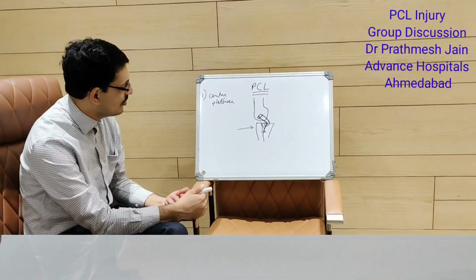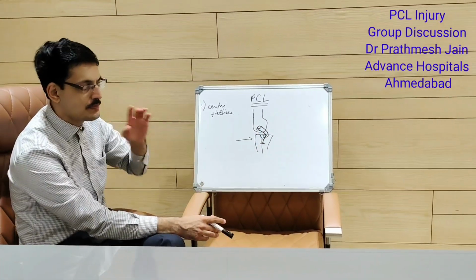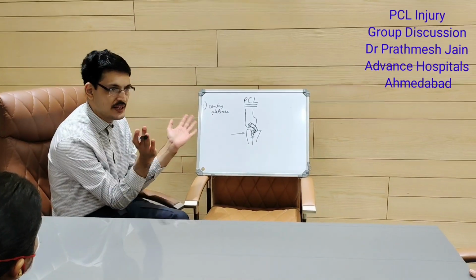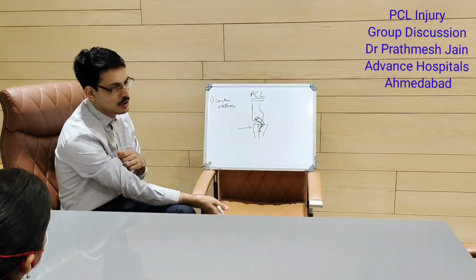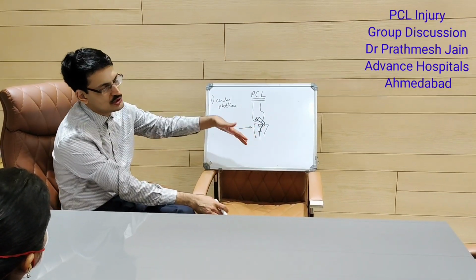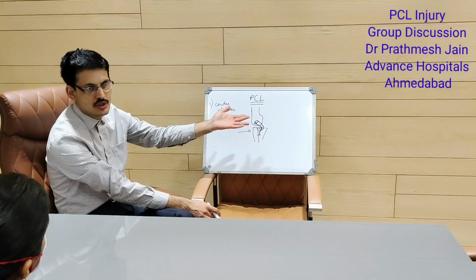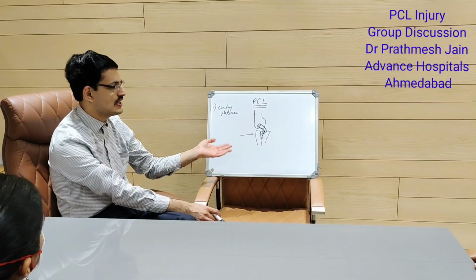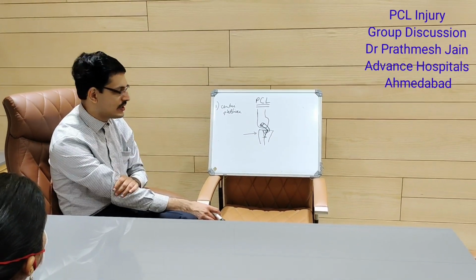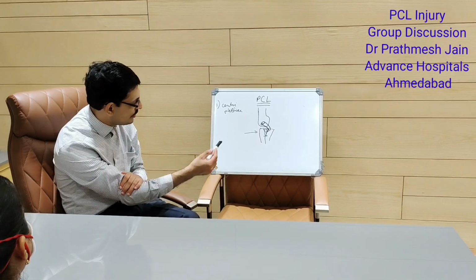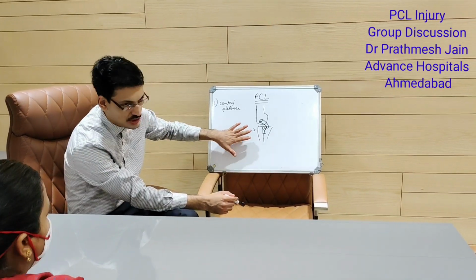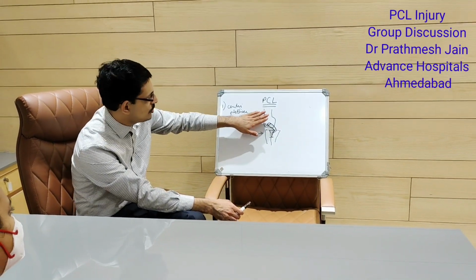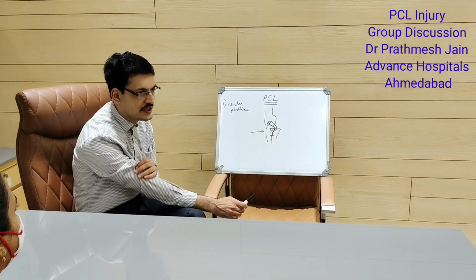Apart from that, whenever there is a PCL injury, you need to look at the medial and lateral collateral ligaments. They may be torn, and PCL injury is very commonly associated with posterolateral corner injury, the posterolateral compartment. So PCL with PLC is very common. Even PCL with MCL is also common. As far as the fixation or the reconstruction goes, you can do a double bundle reconstruction or a single bundle reconstruction.